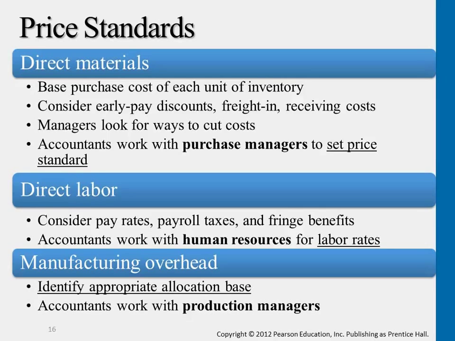So remember that the ABC costing system that you learned in Chapter 18 is all about assigning manufacturing overhead. But what you learned earlier was the actual cost that happened. What we're doing here is before that actually happens, accountants need to work with different areas of managers to set the projected price. So this is what we call standard cost. And standard cost breaks down to the price